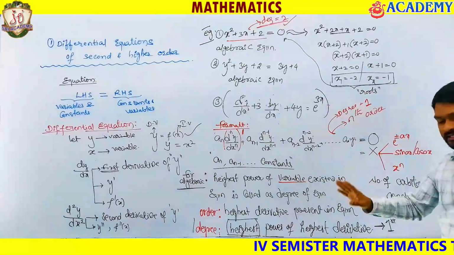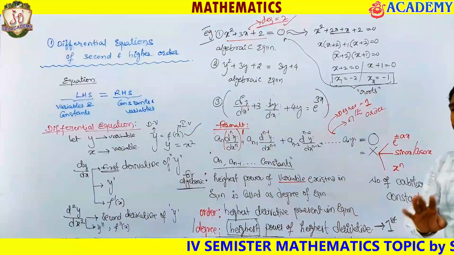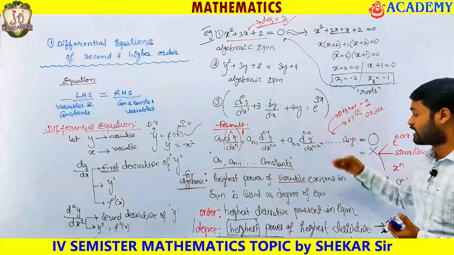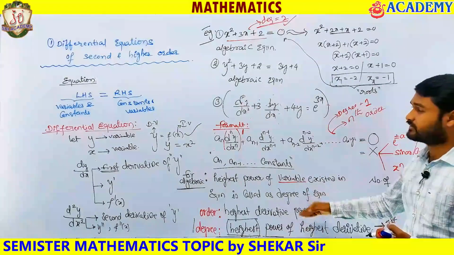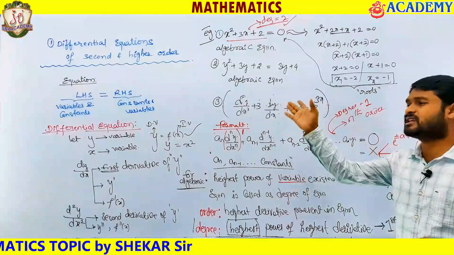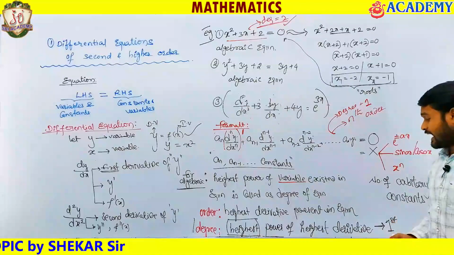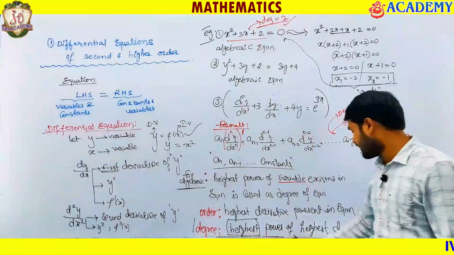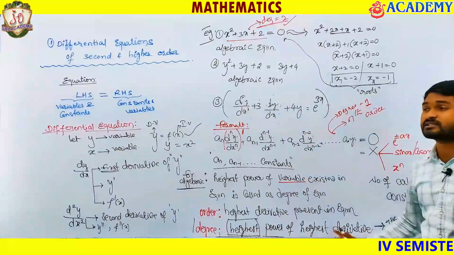We are not going to discuss second degree, third degree at all, but in the ESET they ask what is the order and what is the degree of a differential equation. That is a very small matter, you can easily attempt it. Actually, whenever you are describing the degree, you should not have any radicals as powers in the equation.